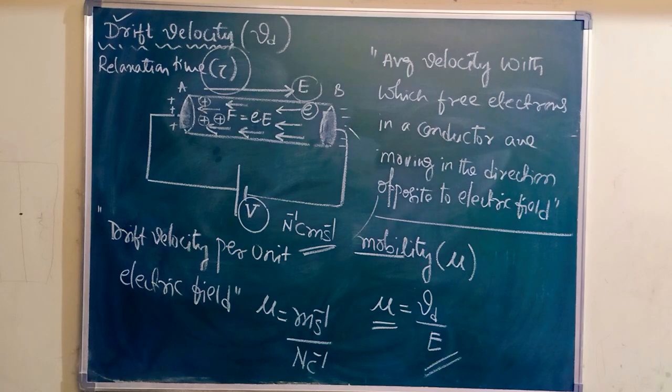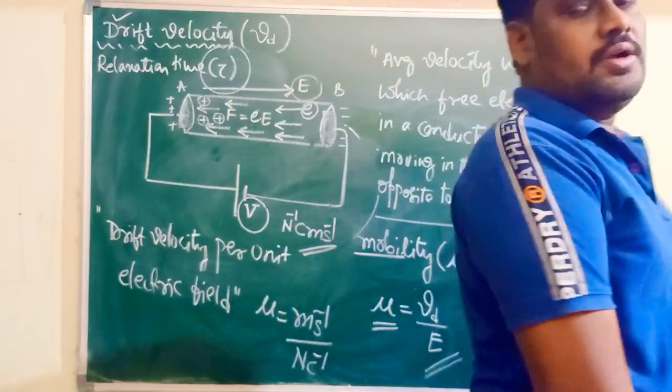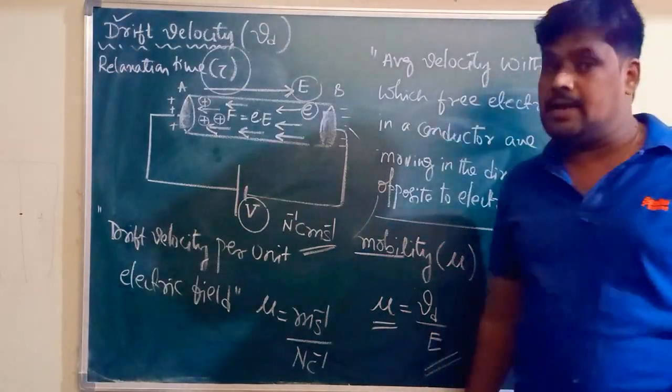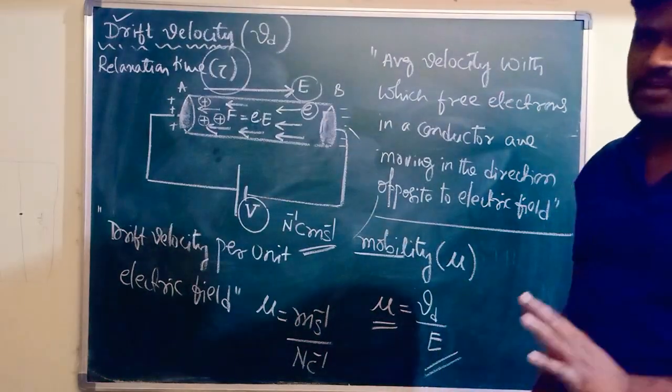Got my point? Then how are we going to define relaxation time? The time interval between any two successive collisions between an electron and a positive ion in a metal, we will call the relaxation time.